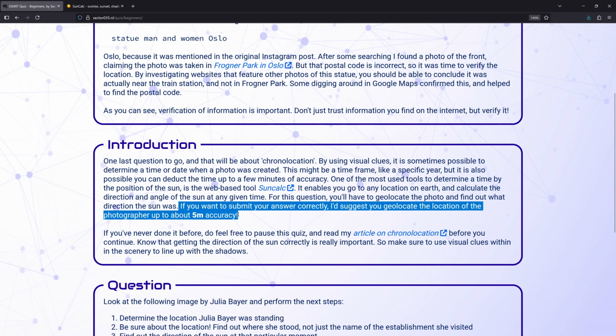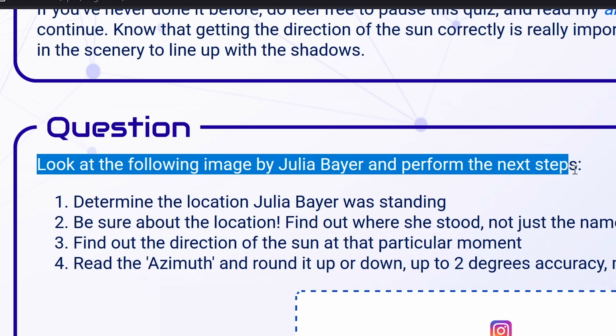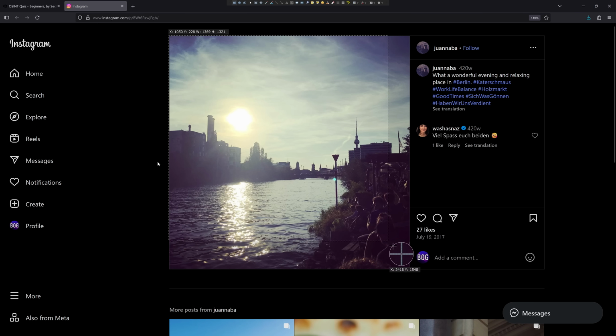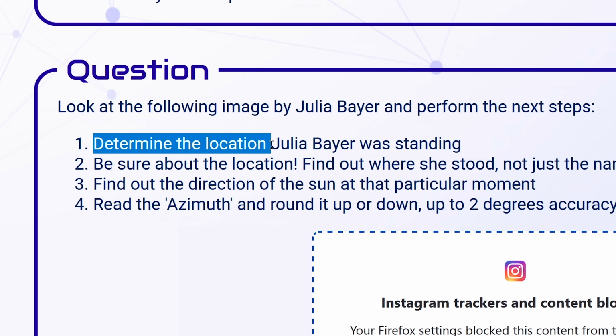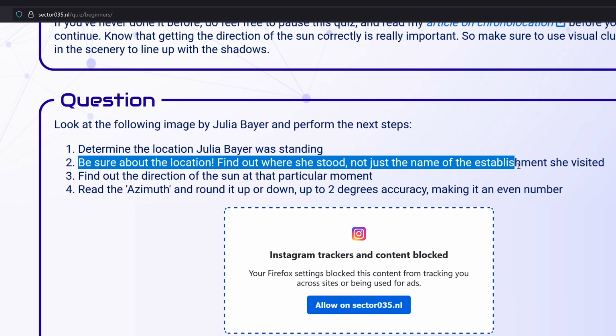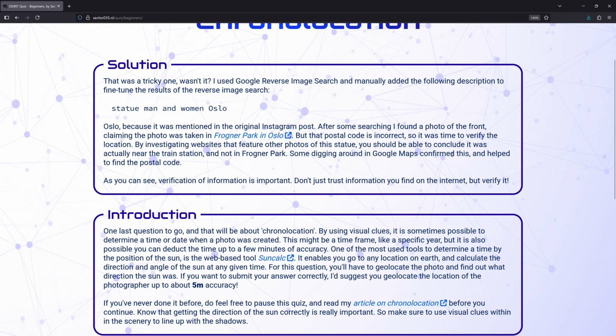Okay, this question seems hard. Question. Look at the following image by Julia Bayer and perform the next steps. Please don't be a private Instagram account. It's not. Okay, here we go. Let's take a screenshot. 1. Determine the location Julia Bayer was standing. Be sure about the location. Find out where she stood, not just the name of the establishment she visited. 3. Find out the direction of the sun at that particular moment. Read the azimuth and round it up or down to 2 degrees accuracy, making it an even number. Okay, this seems very hard.